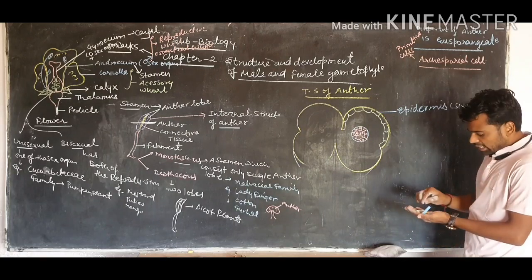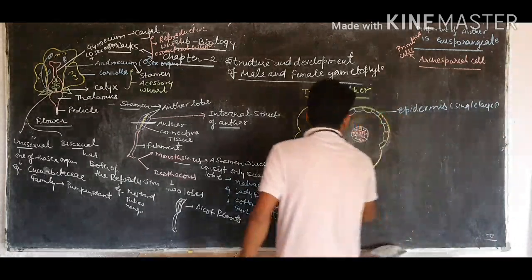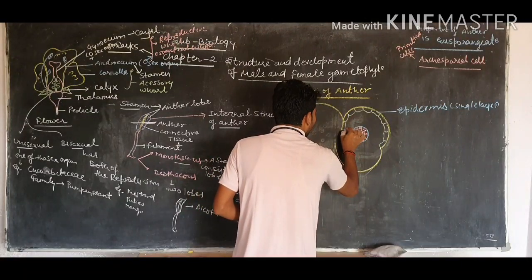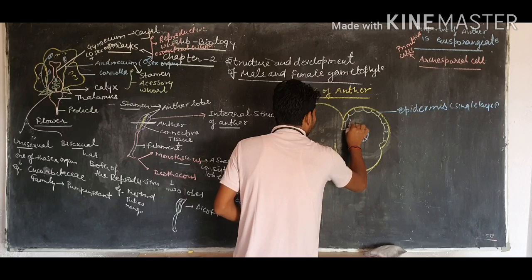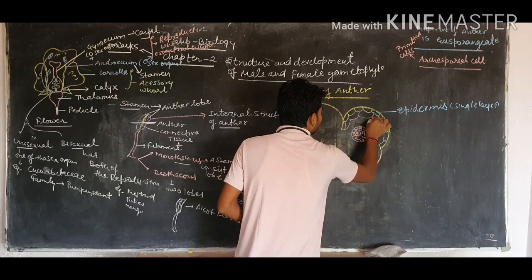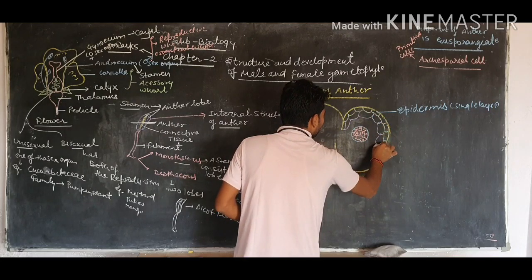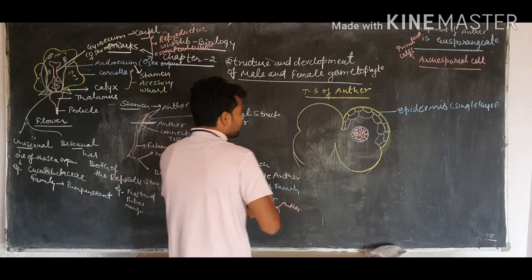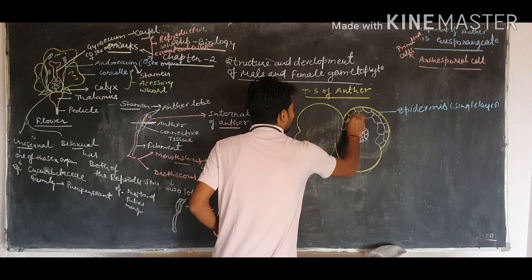Now the next layer of the microsporangium is called the endothecium layer. Inside the cells of the endothecium layer there are many strips.